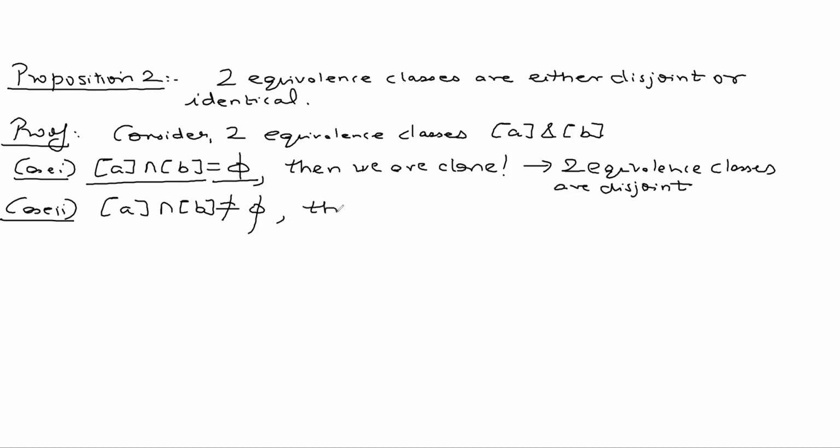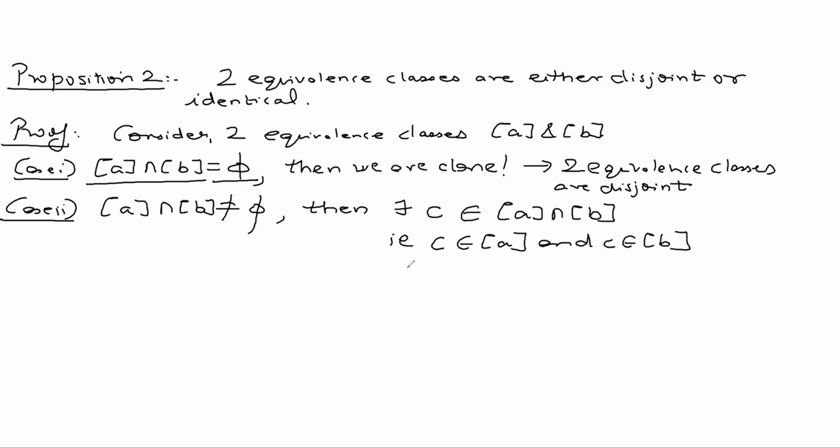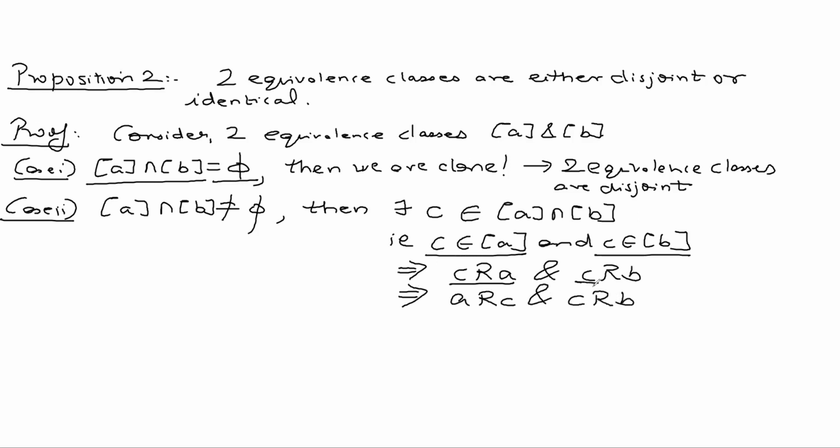What does this mean? This means there exists a C belonging to their intersection. What does this mean? C belongs to the equivalence class of A and C belongs to the equivalence class of B, which implies C is related to A and C is related to B. This I can write as ARC using symmetry and CRB, and together this will mean ARB.